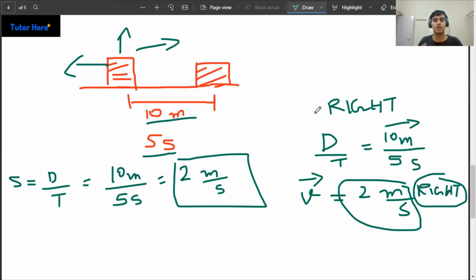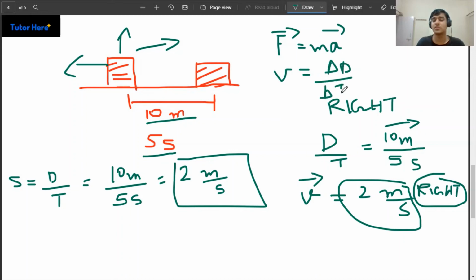There are also some other subtle differences like distance and displacement, which we can cover in the next video. But for this video, let's just end on this note that physics is at the core of everything. Something like a force, which is also a vector quantity, is calculated by mass into acceleration. You have something like displacement or distance, you have something like velocity, change in distance upon change in time. So everything is physics-centric, and this is the start to your journey to understanding physics.